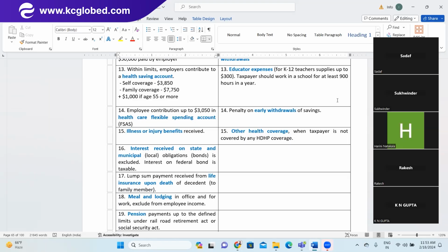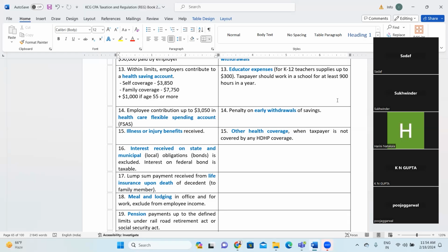Health saving account. It is like a checking account. It's like your bank account where you deposit the money and the employee can withdraw the money only for medical expenses. So this is a special category of account, the health saving account. Next is employee contribution up to $3,050 in a healthcare flexible spending account. So this is also another health saving account, the healthcare flexible spending account. There, up to $3,050 an employee can make as contribution.